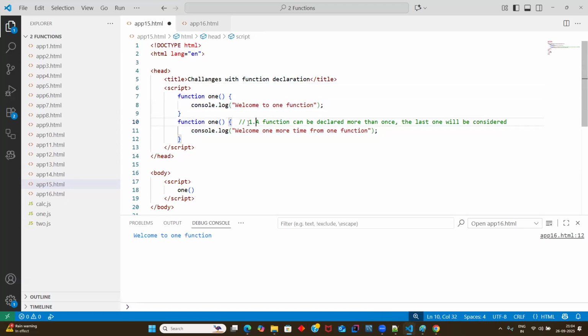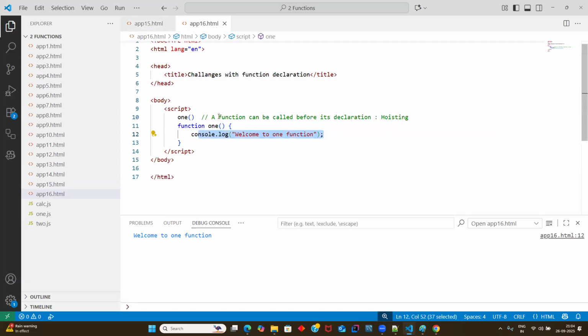Challenge one is that you can redeclare functions with the same name, and you won't get any errors. The second point is that functions can be hoisted, meaning you can call a function before its declaration. So now you can guess the next topic: how to resolve it. For resolution, we have another topic called function expression, which I'll discuss tomorrow. Please don't miss it.